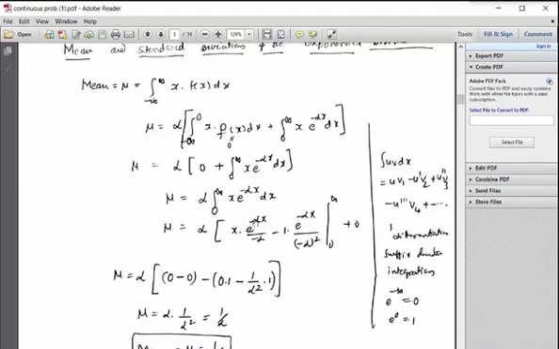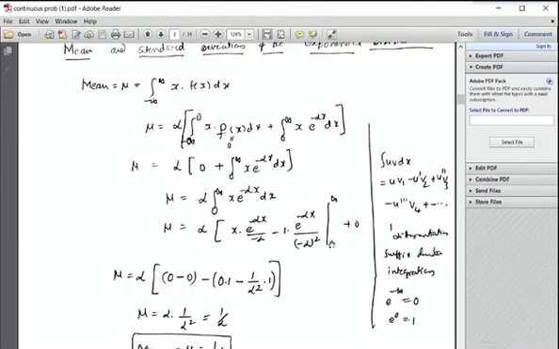Now the integration of e power minus alpha x by minus alpha: 1 by minus alpha is already there, so it is e power minus alpha x by minus alpha whole square, plus the next derivative of 1, which is 0. I'm not going to write the integral because 0 into any finite quantity should be 0, right? Therefore I will simply write 0.